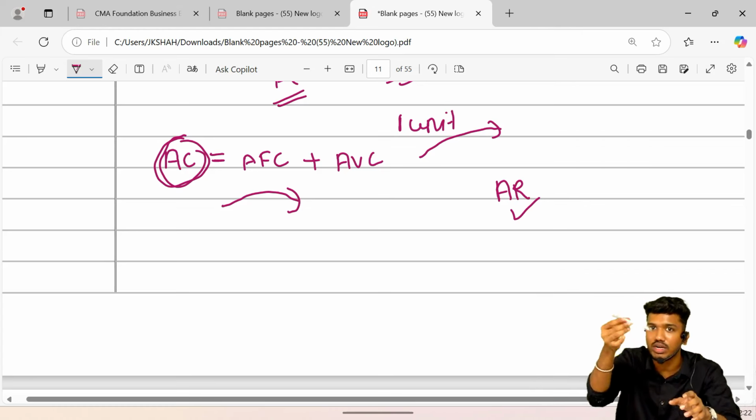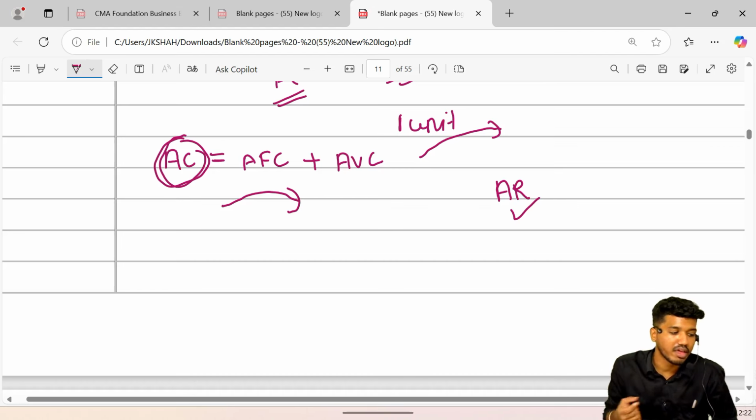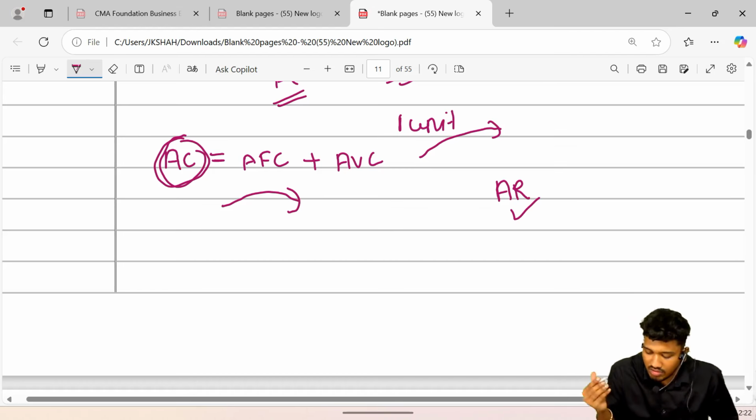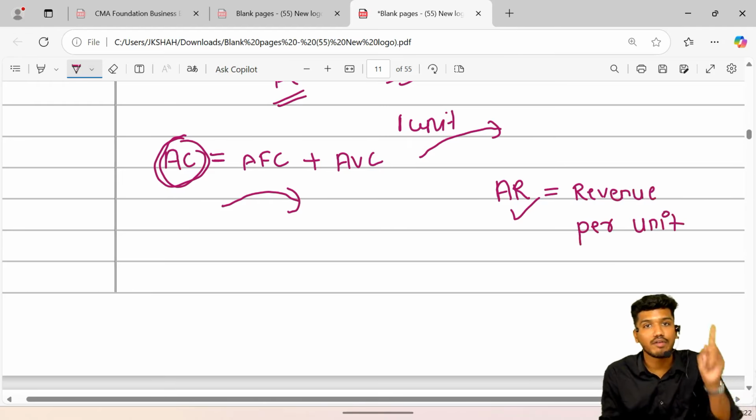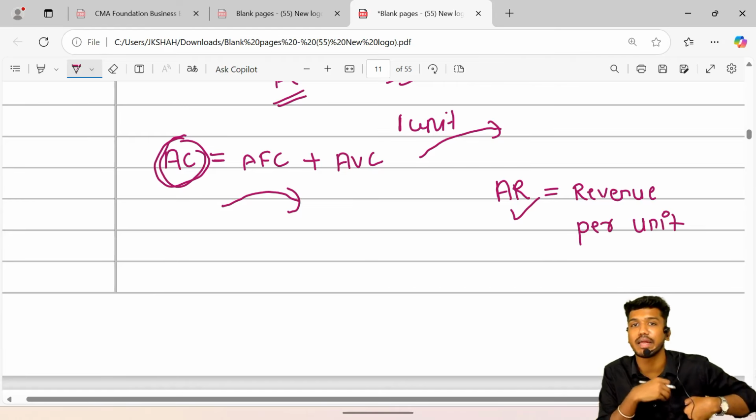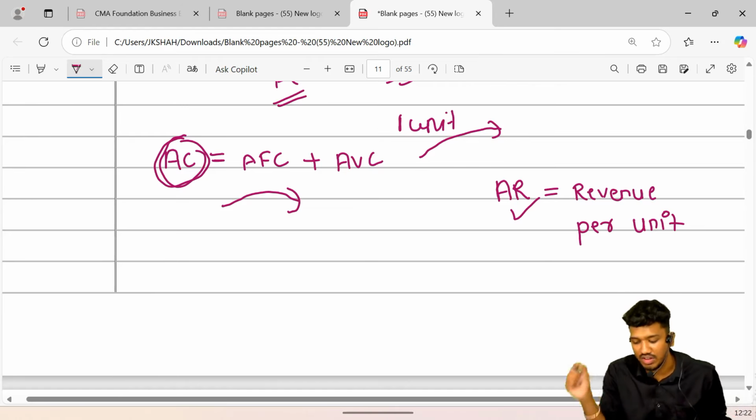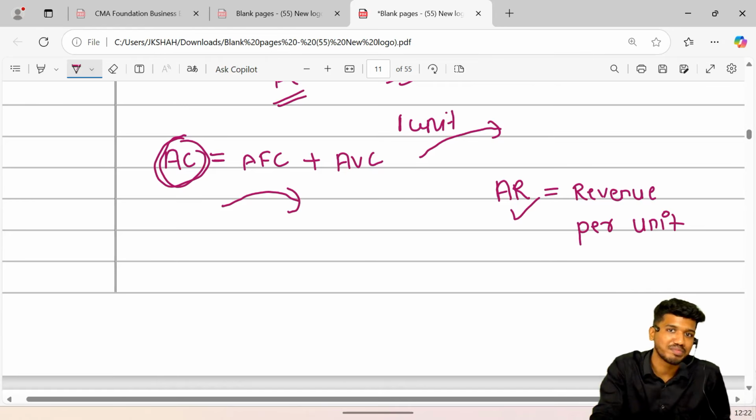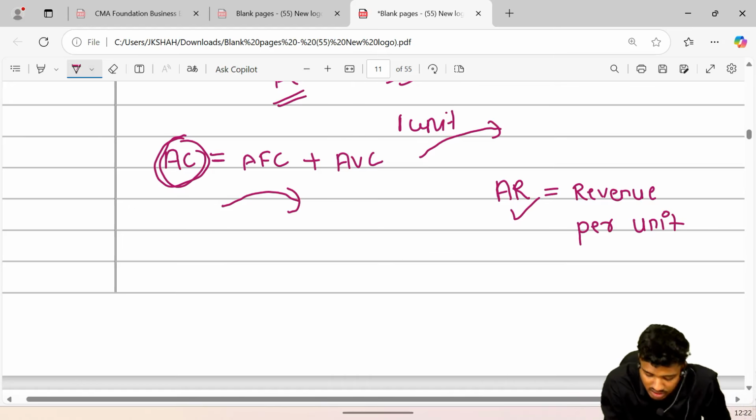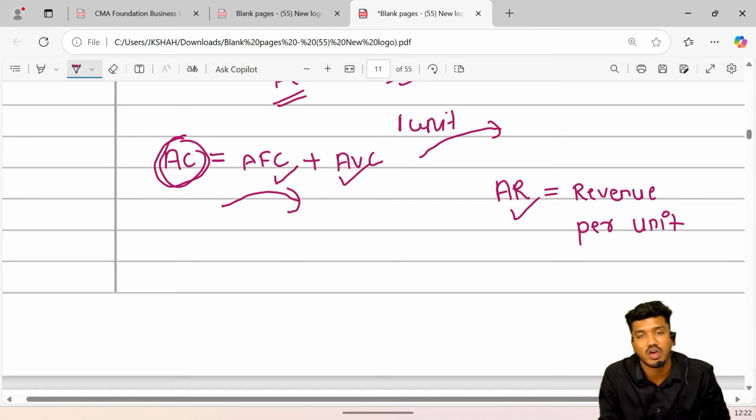After selling this 1 unit, the amount of money which has come into my pocket is called as an average revenue. Okay, so average revenue is also called as a revenue per unit. After selling 1 unit, the amount of money which has come into my pocket is called as an average revenue, and the cost which is incurred for production of 1 unit is called as an average cost. An average cost is inclusive of both, that is fixed cost component plus variable cost component.